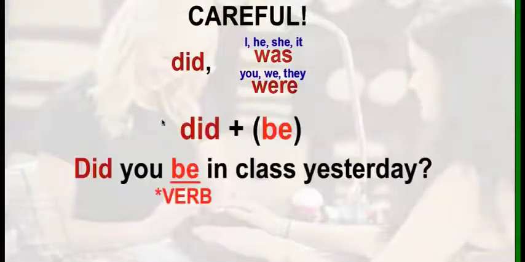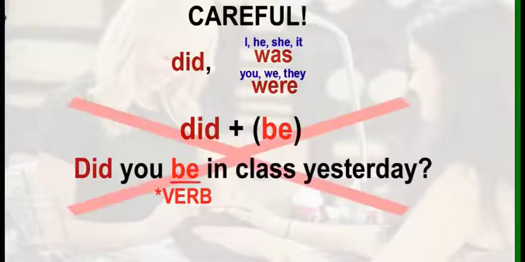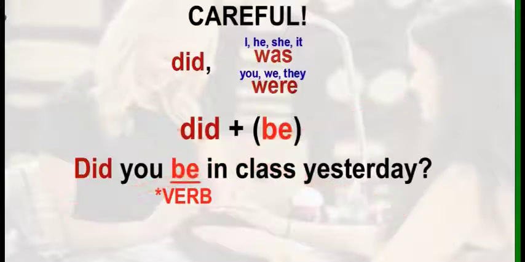So be careful. Remember, when we use was, it's only for the subjects I, he, she, and it, the singular subjects. And with the subjects you, we, and they, the plural subjects, we use were. Another thing to think about is that when we use the verb be in the past tense, we do not use did.